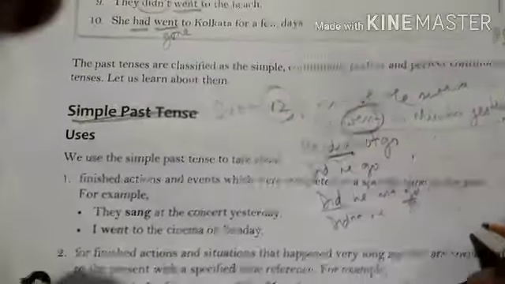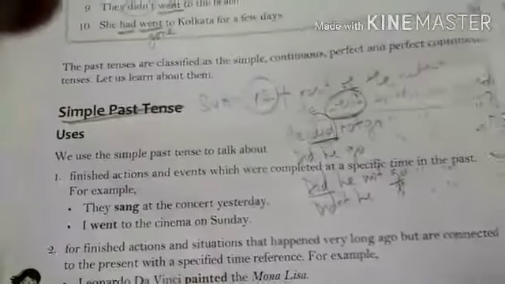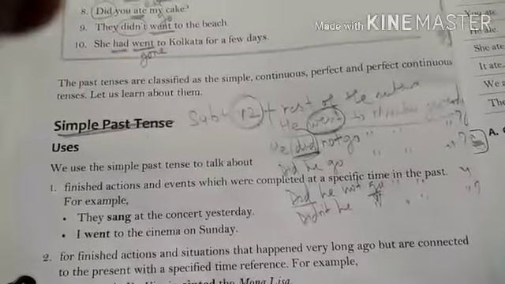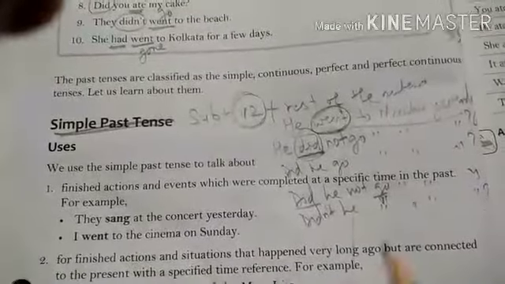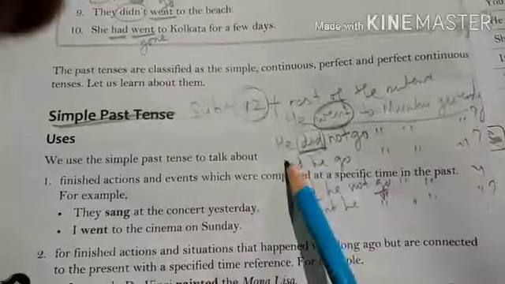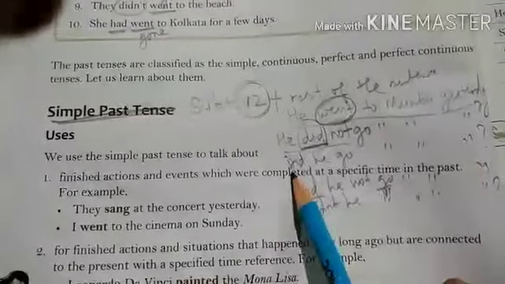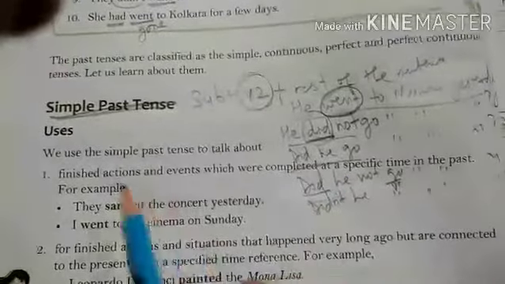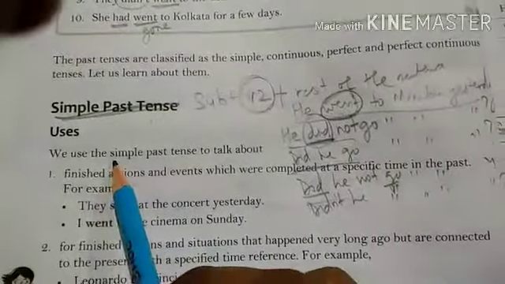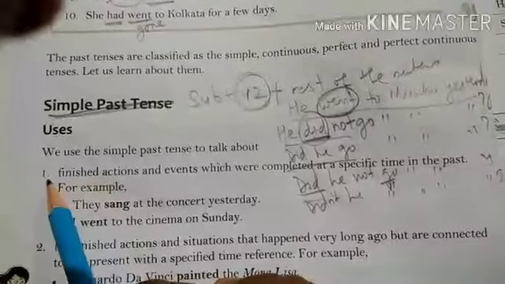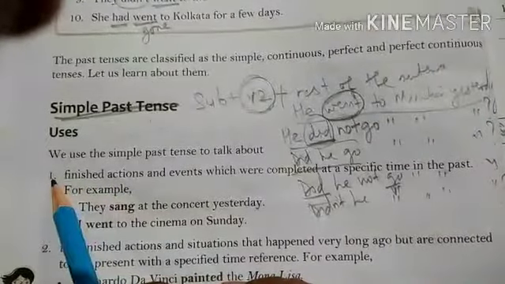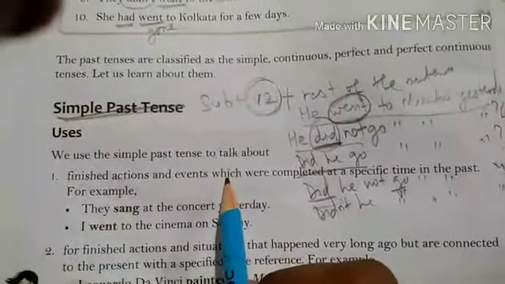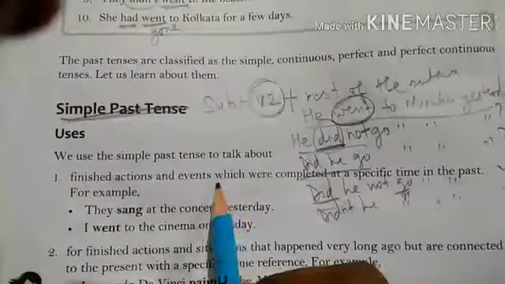Understood? Now we will understand. I hope you have understood the sentence structure of simple past tense if the sentences are in affirmative form and also in negative form, interrogative, both affirmative and negative. Okay, now we will understand the kinds of actions that are expressed in simple past tense. So first point to understand is finished actions and events which are completed at the specific time in the past.